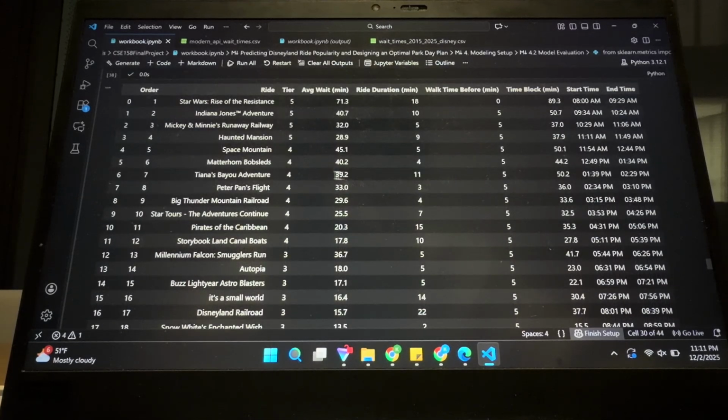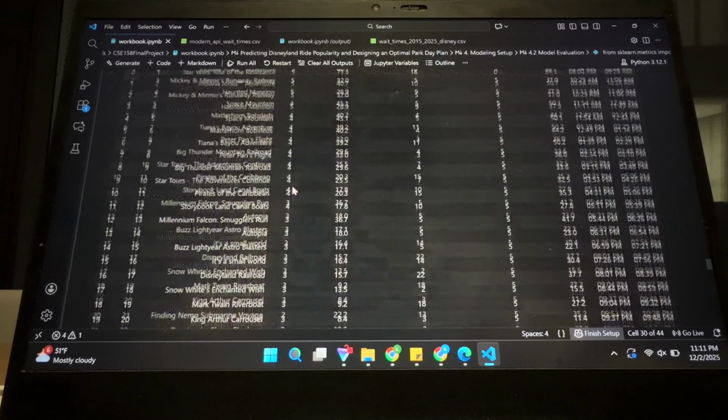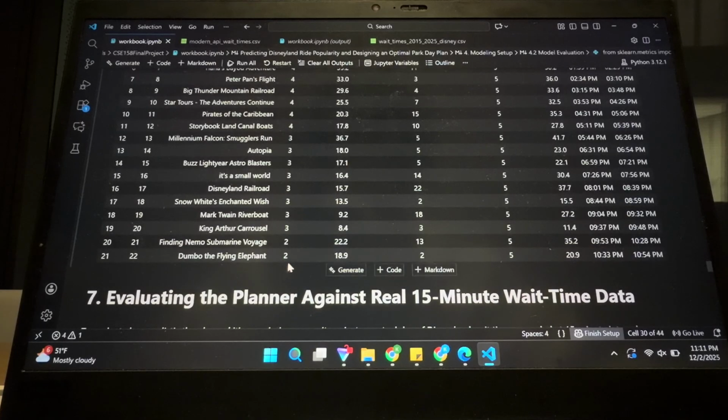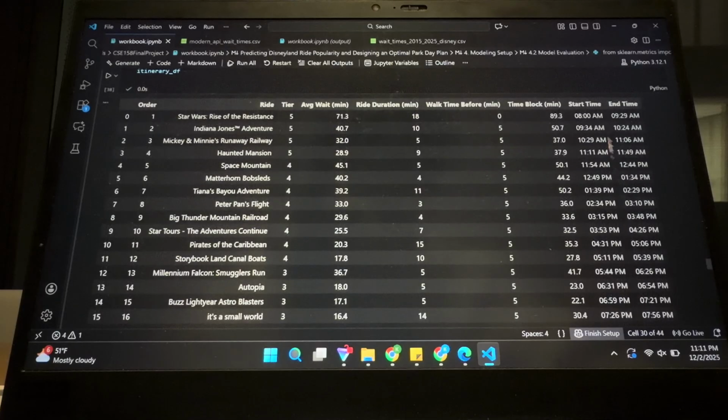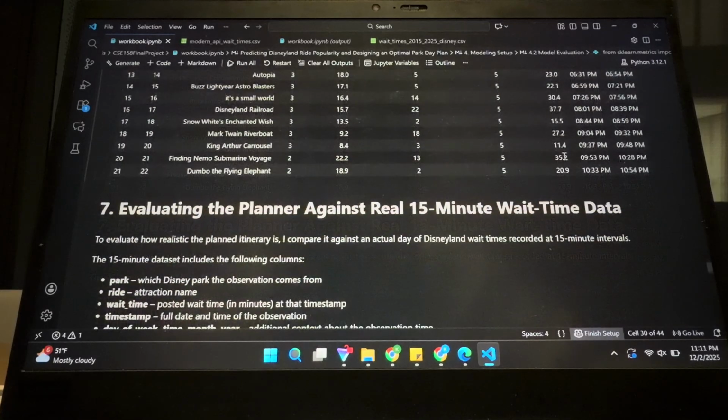Here's the output. So this was the itinerary. It targeted all the tier 5 rides first, and then it worked its way down, and then eventually it just ran out of time and it didn't do any of the lower tier rides. And you see over here, that's true. And then you also see an end time and a start time with a 5-minute difference. So this is pretty standard.